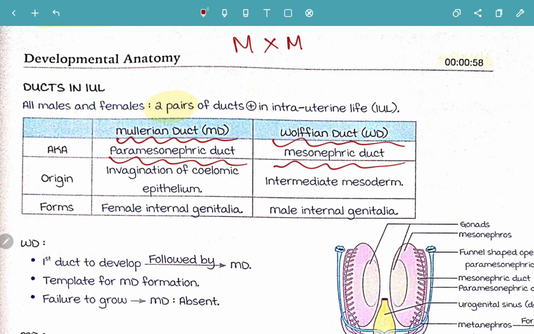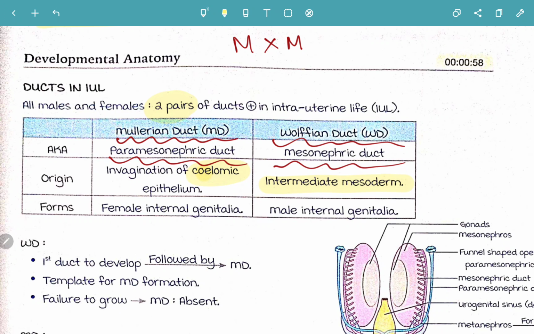The origin of the Mullerian duct is from the invagination of the coelomic epithelium, whereas the origin of the Wolffian duct is the intermediate mesoderm. The main point that you need to know is that the Mullerian duct forms the female internal genitalia.